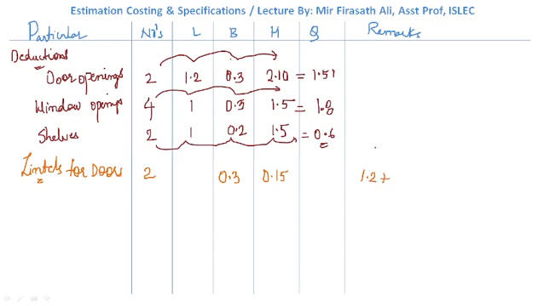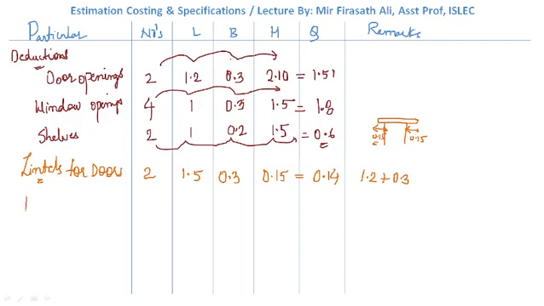See, the length of the door is 1.2 plus on either side of the door. Suppose imagine this is our door. So, our lintel will be placed like this. Each side extension of 0.15, we call it a bearing. Bearing of 0.15 meters will be laid. So, 1.2 plus 0.3 is nothing but 1.5. Understood? So, lintels for door: 2 into 1.5 into 0.3 into 0.15. This quantity will be 0.14.